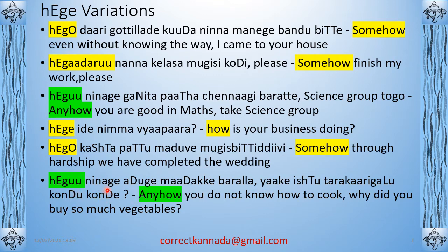ಹೇಗೂ ನಿನಗೆ ಅಡುಗೆ ಮಾಡಕ್ಕೆ ಬರಲ್ಲ, ಯಾಕೆ ಇಷ್ಟು ತರಕಾರಿಗಳು ಕೊಂಡುಕೊಂಡೆ? Anyhow, you do not know how to cook. Why did you buy so many vegetables? ಕೊಂಡುಕೊಳ್ಳು means to buy. ಕೊಂಡುಕೊಂಡೆ means bought, past tense. Why did you buy, right? ಹೇಗೂ, anyhow.